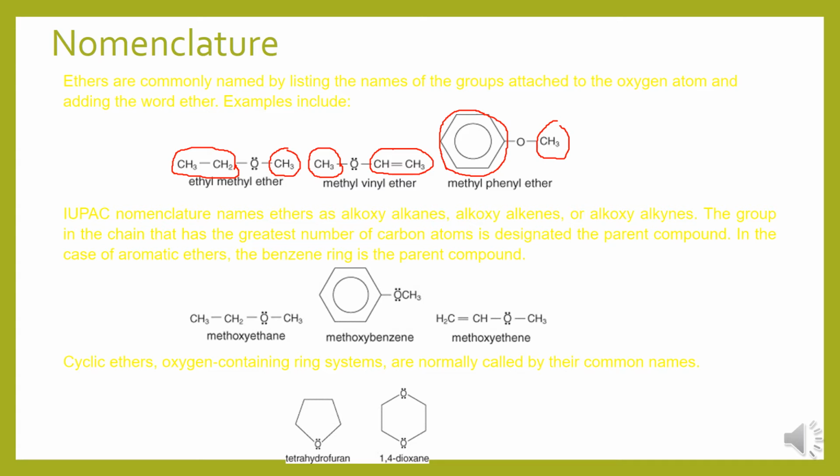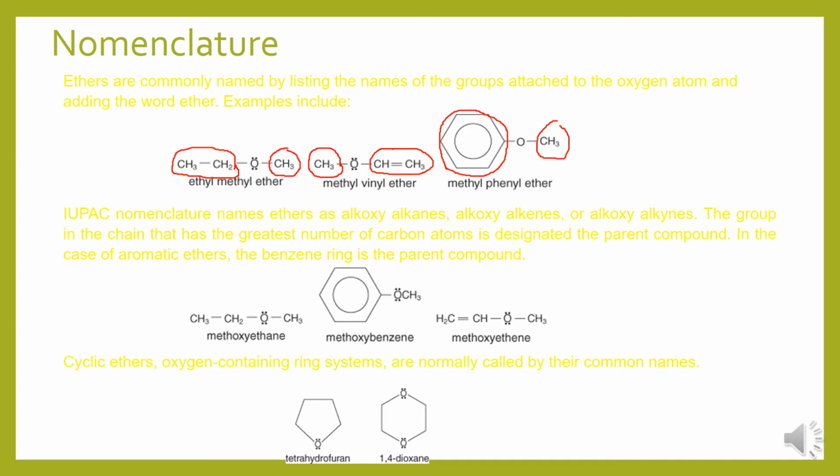So make sure that you know the attached groups on both sides of oxygen first. Then write the name. So ethyl methyl ether, methyl vinyl ether, and methyl phenyl ether, like that. This is a common name.